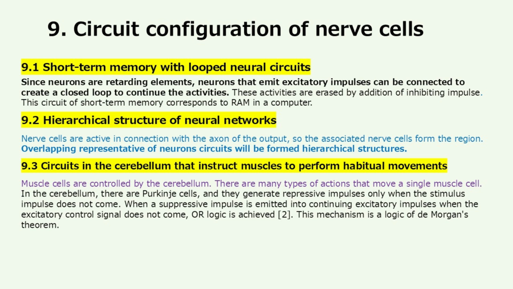Circuits in the cerebellum that instruct muscles to perform habitual movements. Muscle cells are controlled by the cerebellum. There are many types of actions that move a single muscle cell. In the cerebellum, there are Purkinje cells, and they generate suppressive impulses only when the stimulus impulse does not come. When a suppressive impulse is emitted into continuing excitatory impulses when the excitatory control signal does not come, OR logic is achieved. This mechanism is a logic of De Morgan's theorem.